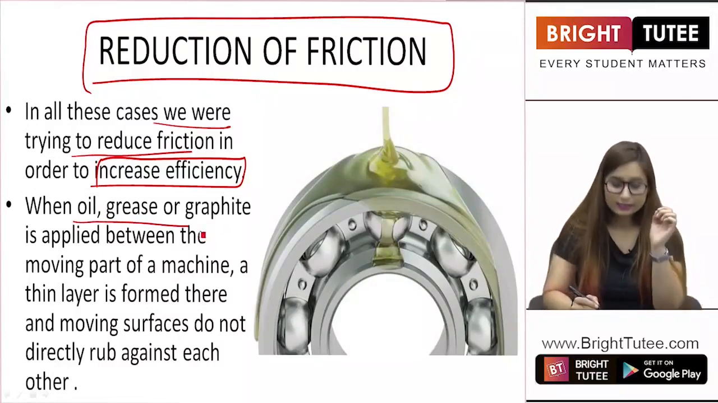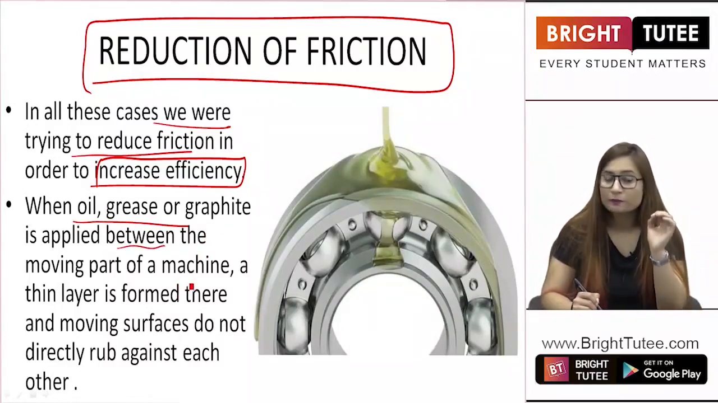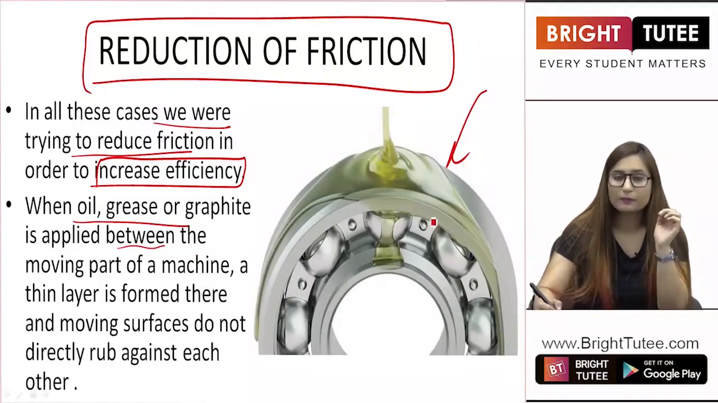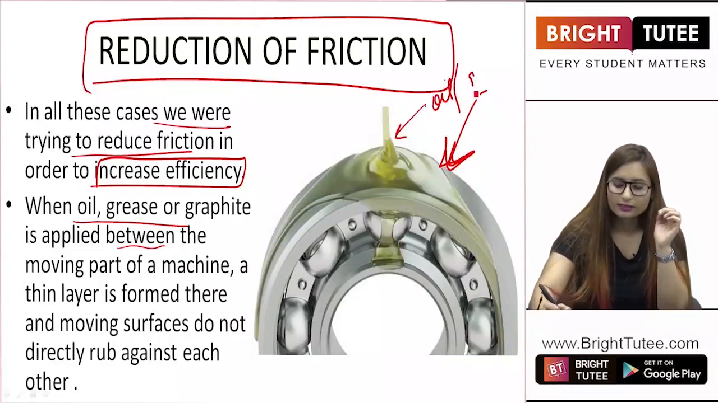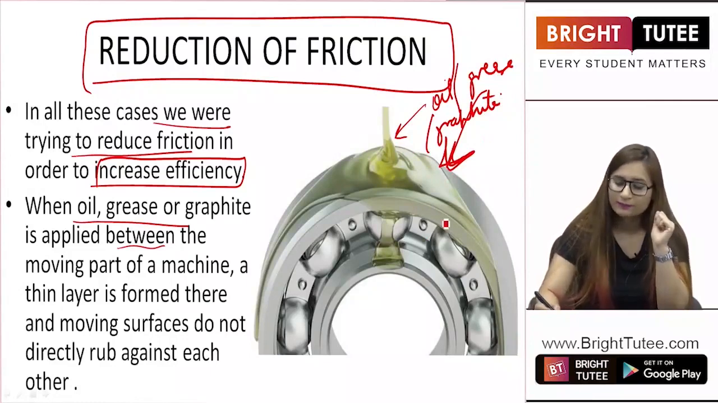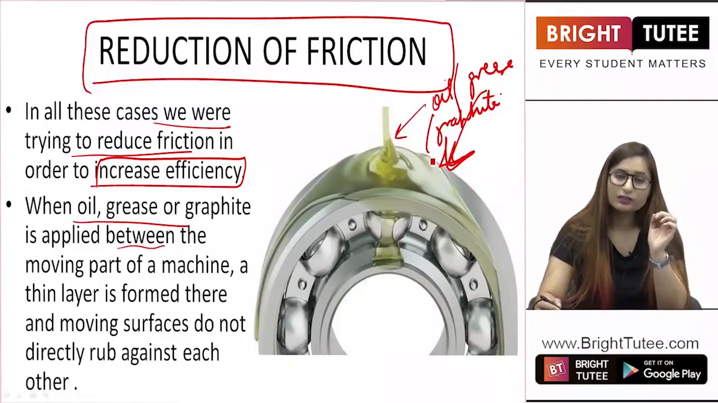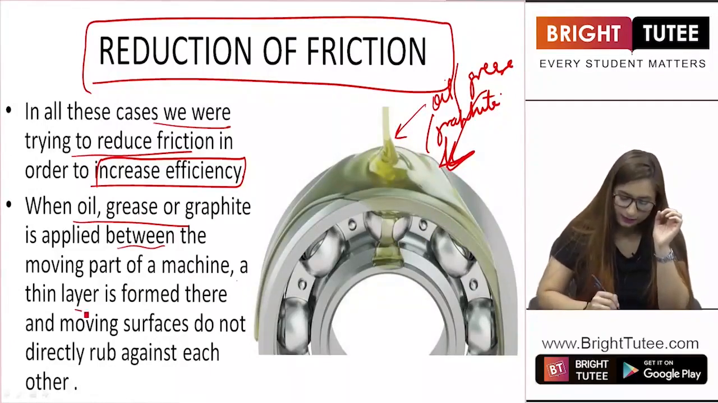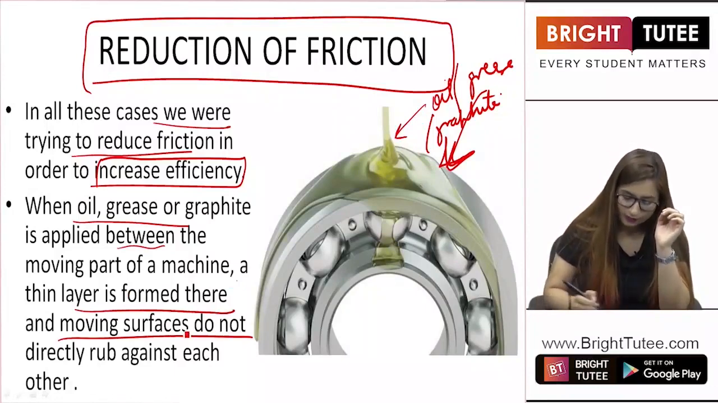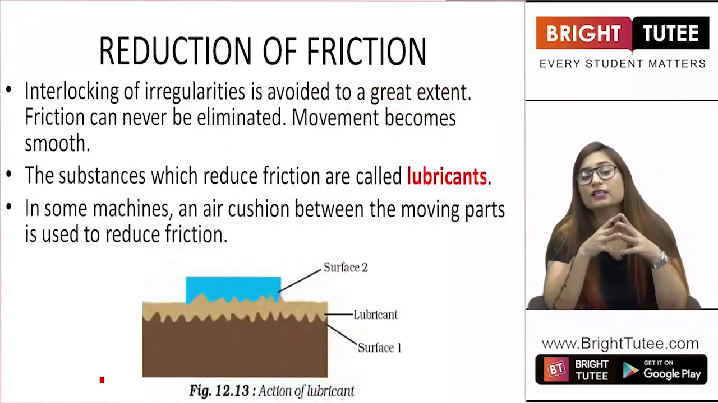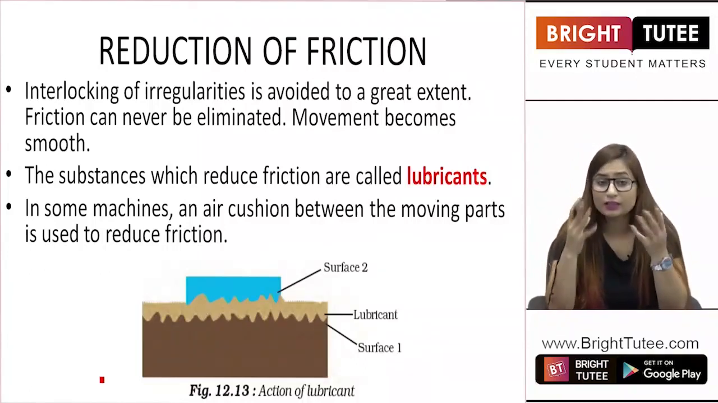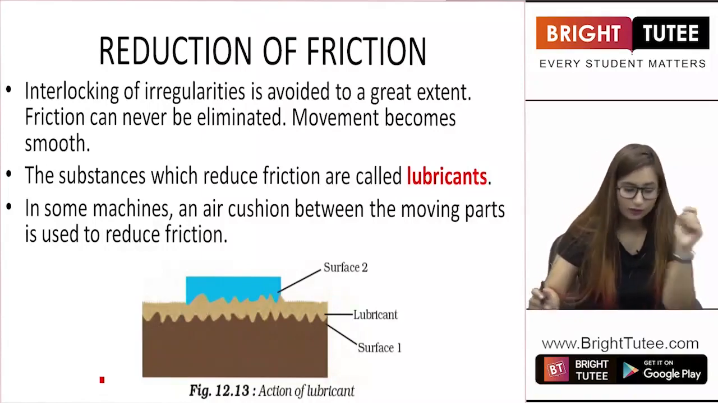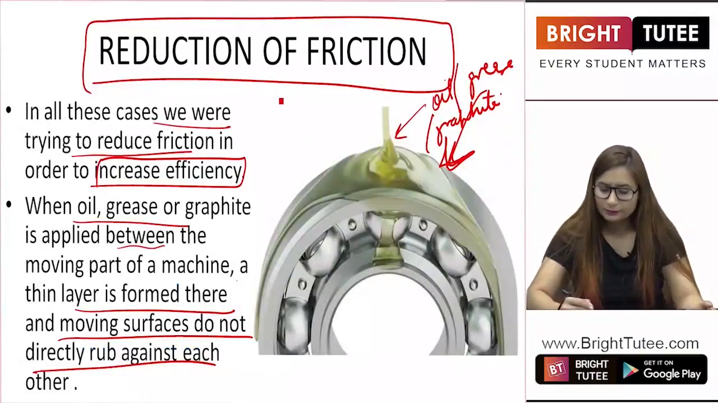When oil, grease or graphite is applied between the moving parts of a machine. For example, this is the moving part of a machine which is not moving properly. So you use either oil, grease, or graphite, which is a lubricant, students, so graphite can also be used, right? If we use such substances, a thin layer is formed there and moving surfaces do not directly rub against each other. This is what I was telling you, that the contact is reduced and the interlocking is reduced because there is a layer of oil between the two moving parts.